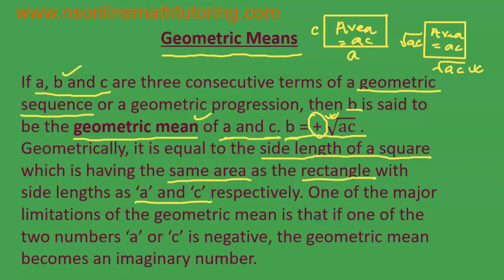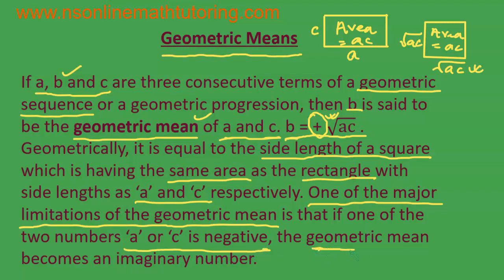So, now coming to the limitation. One of the major limitations of the geometric mean is that if one of the two numbers A or C is negative, the geometric mean becomes an imaginary number. It no longer remains a real number, because if you are taking the square root of, say, A is equal to -4 and C is equal to 6, and AC, the product, will be equal to -24.